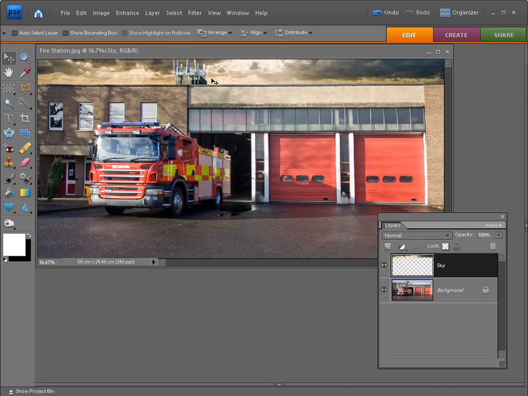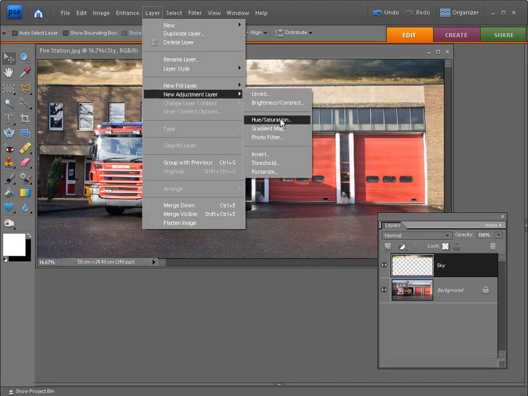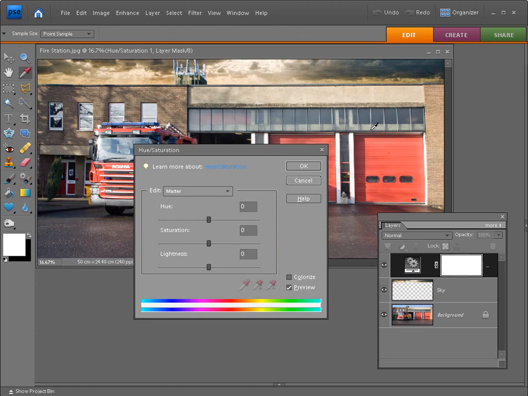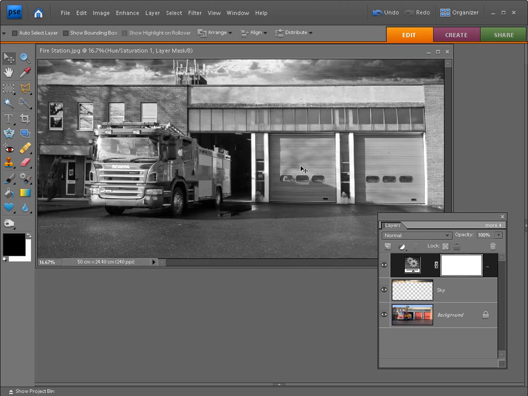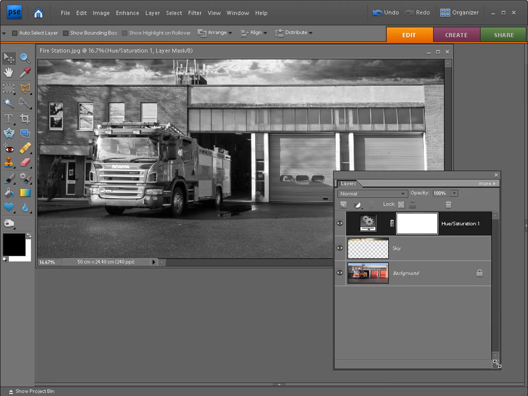So with our new sky in place, we can start thinking about improving the contrast in the image. So go up to Layer, move down to New Adjustment Layer, and click on Hue and Saturation. Take hold of the saturation slider and drag this all the way over to the left, turning the image to mono, and you want to make sure you've got a value of -100.